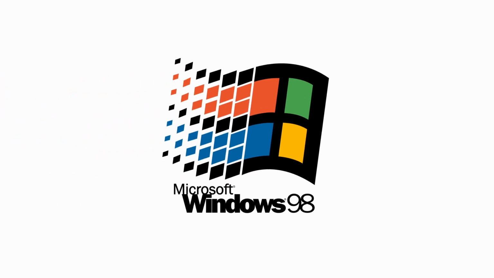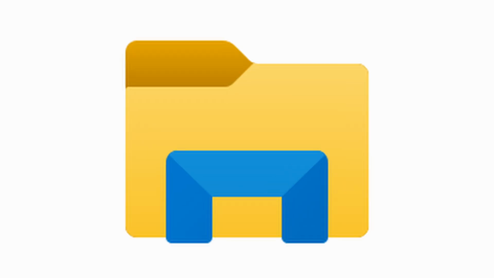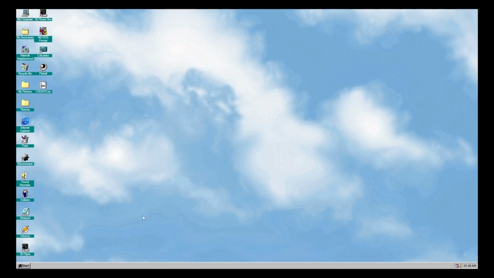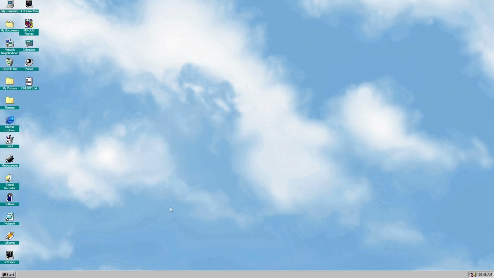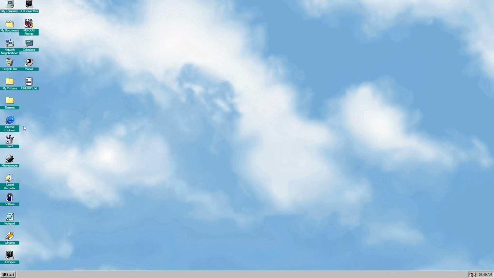Now we will take a big jump and move to Windows 98, which was surprisingly released in 1998. And it brought a lot of features: Windows updates, UI improvements, system file checker, and most importantly, Internet Explorer was here. Now we're in Windows 98, and wow, the improvement is crazy. It has been a long time since the third version, but still, finally we have my baby, the Internet Explorer.